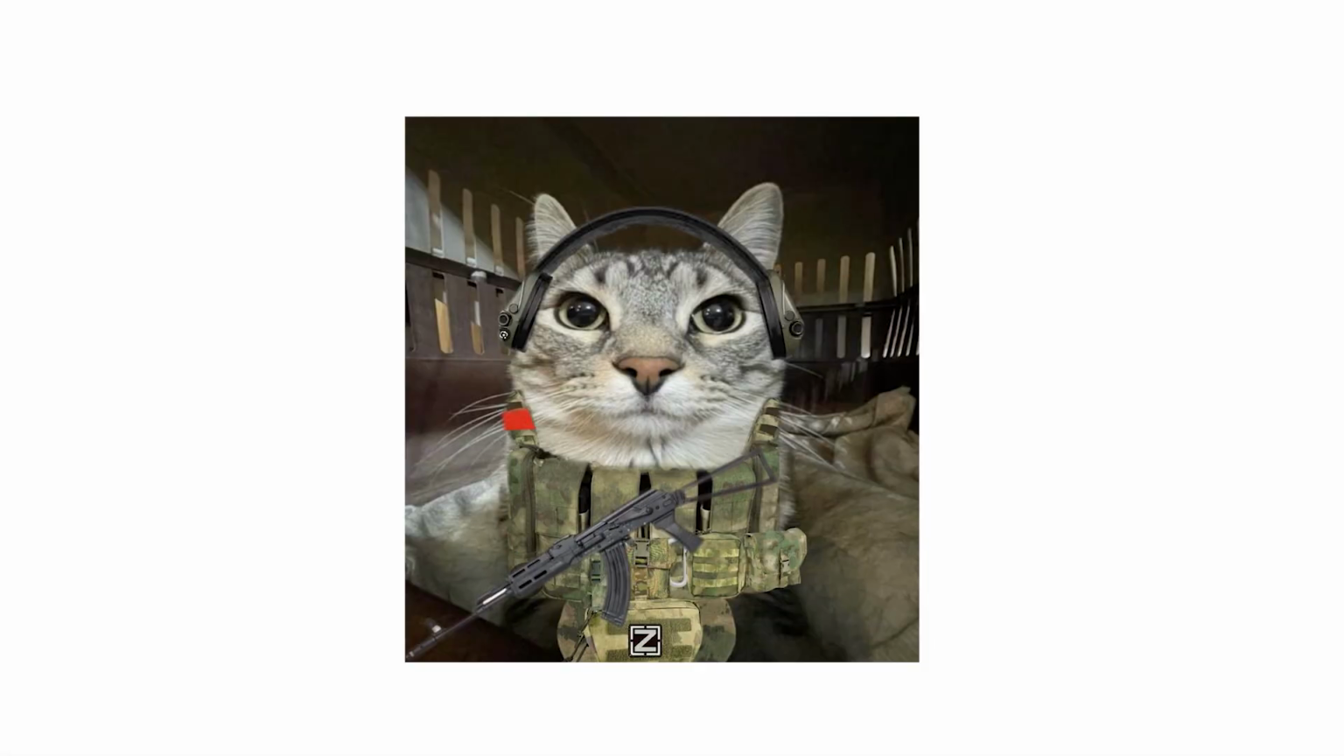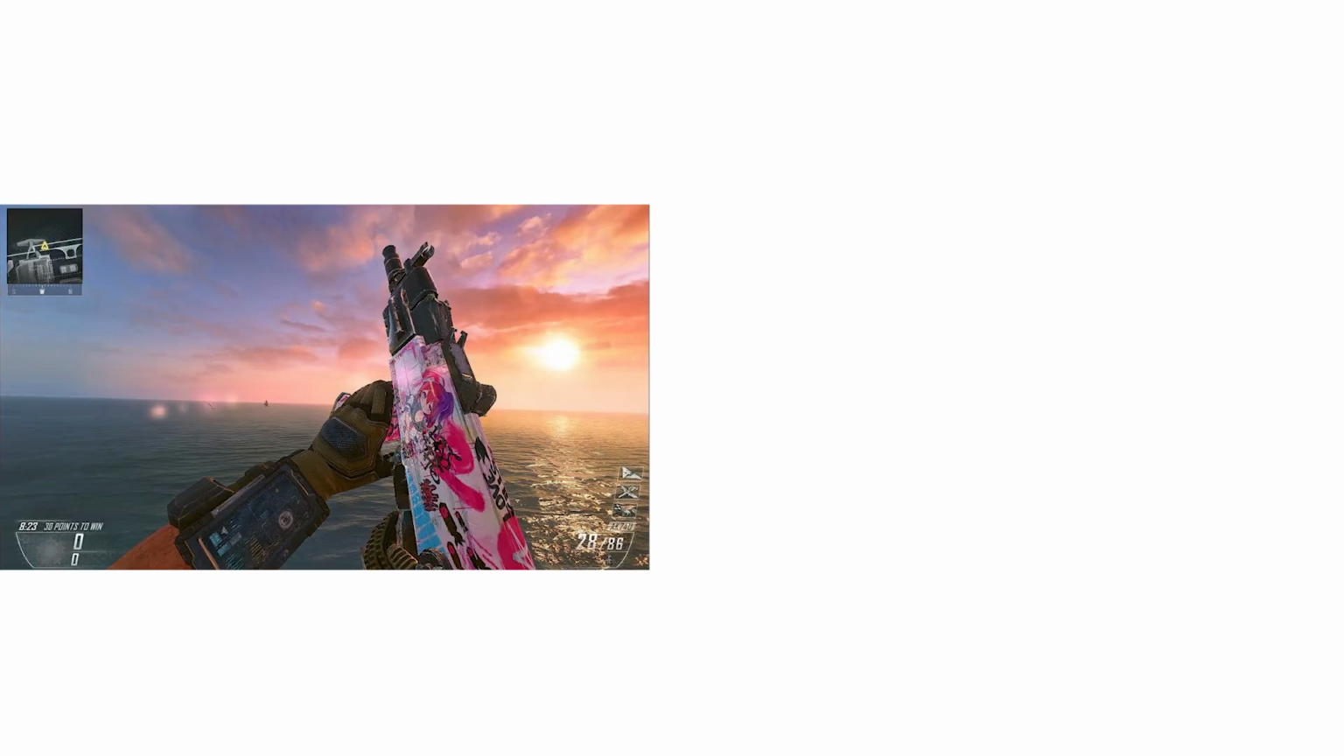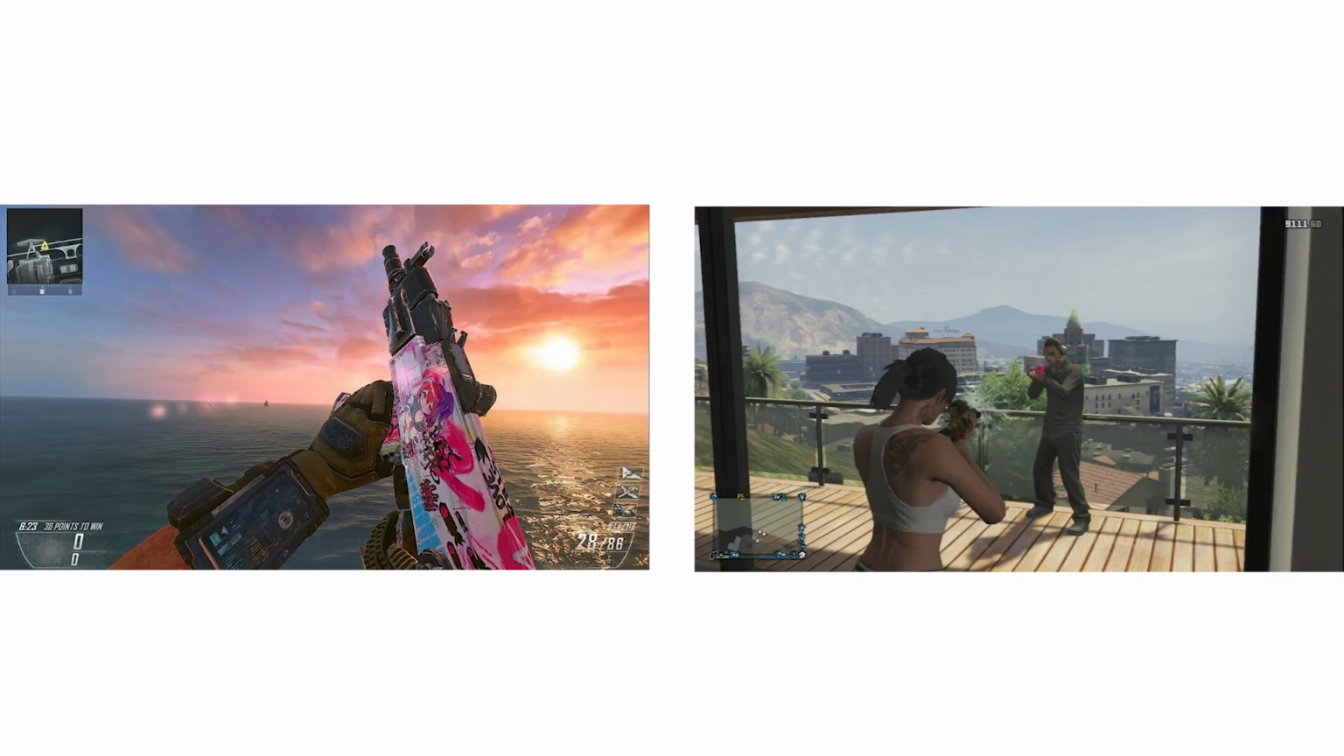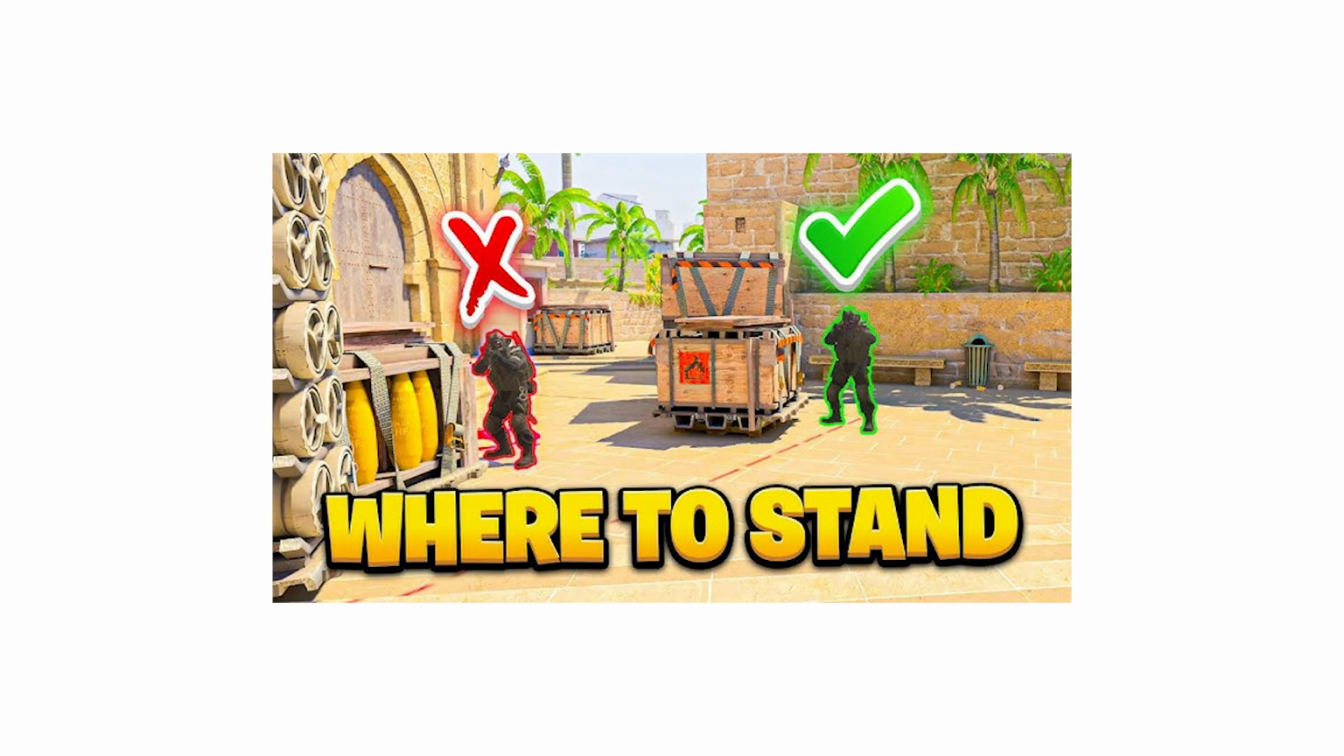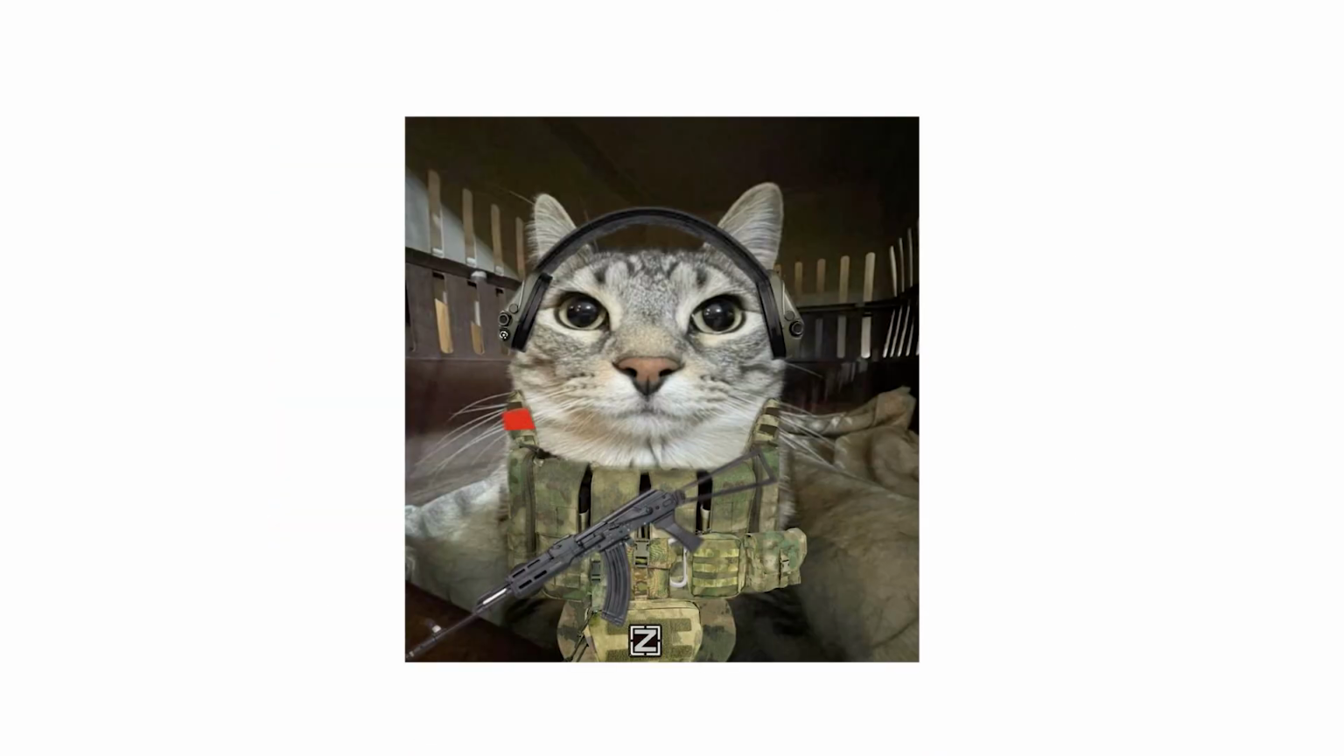Shooter. Shooter games are focused on using weapons to hit targets, usually from a first person or third person view. Accuracy, timing, and positioning are key elements. The gameplay is often fast and intense, especially in multiplayer modes.